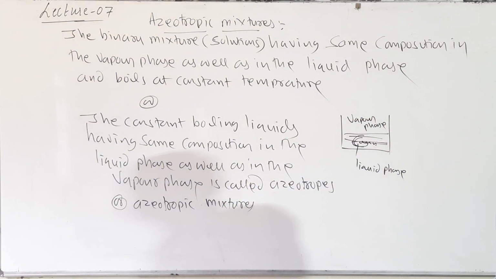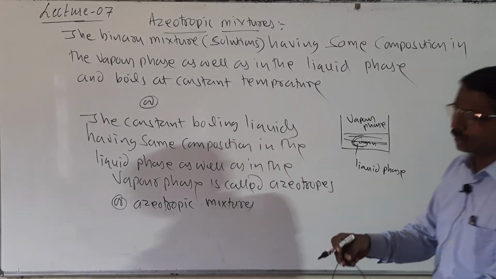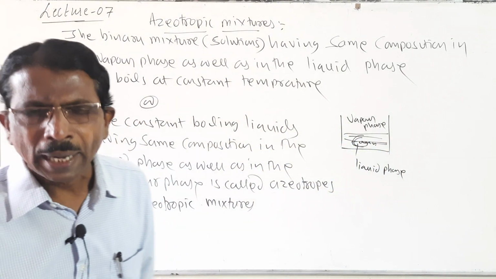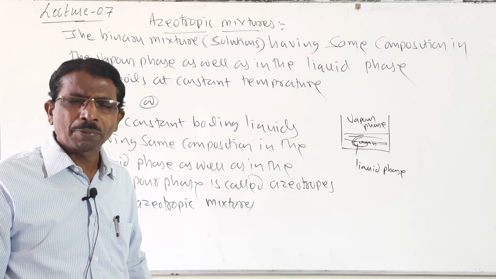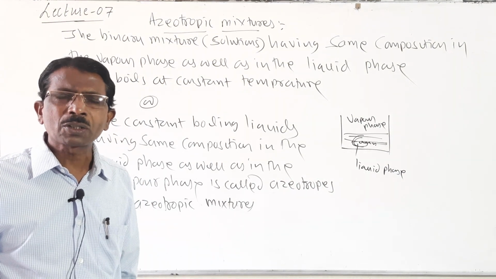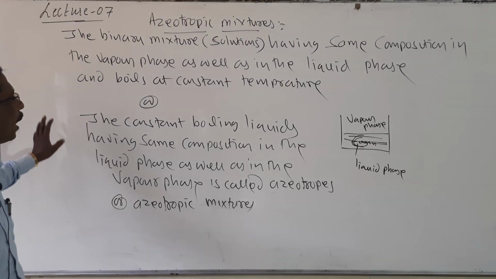Look here, students. So the binary mixtures having the same composition in the liquid phase as well as in the gaseous vapor phase and boiling at constant temperature are called azeotropic mixtures.